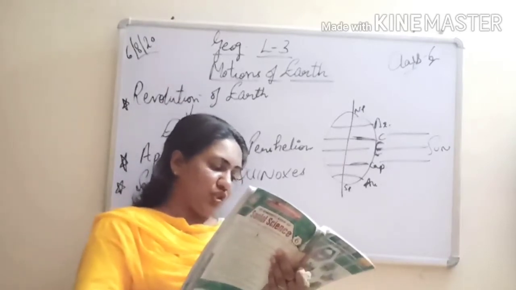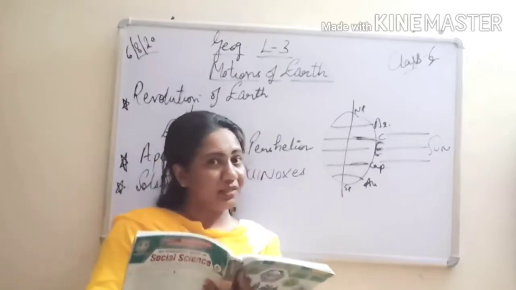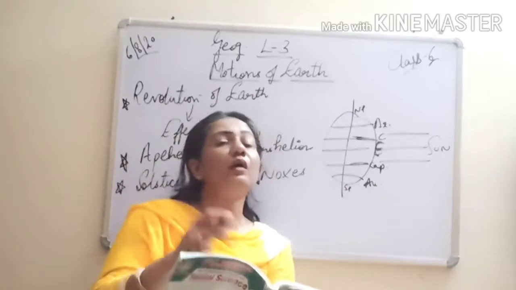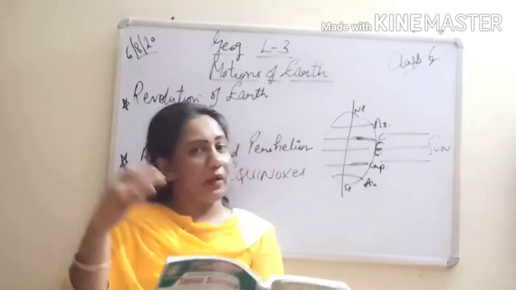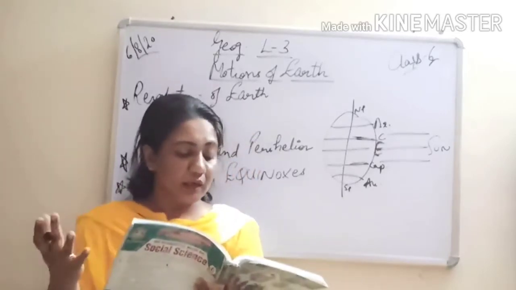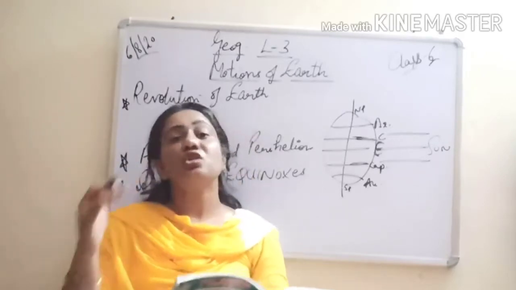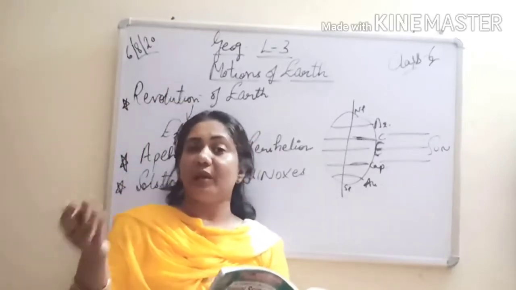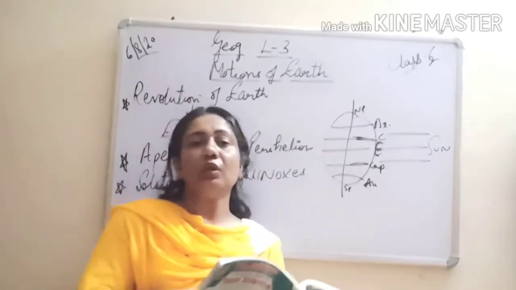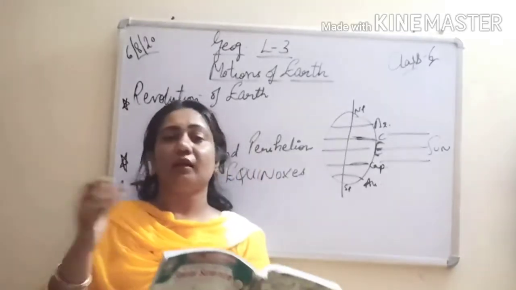On 21st June, the northern hemisphere experiences the longest day and the shortest night. So I have already told you it always goes vice versa. When the nights are long, then the days are short, and when the days are short, the nights are long. So in the summer solstice, what are long and what are short? The days are longer and the nights are shorter. You might have heard from your grandparents, गर्मियों में दिन लंबे होते हैं और रातें छोटी होती हैं, जबकि सर्दियों में रातें लंबी होती हैं और दिन छोटे होते हैं, है ना?